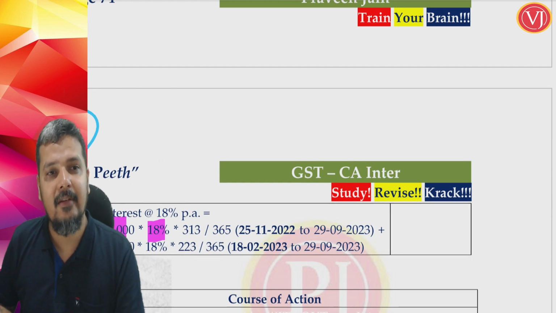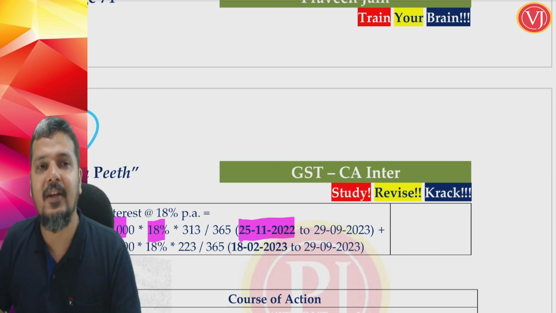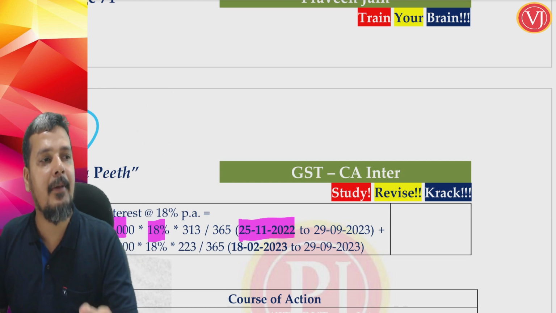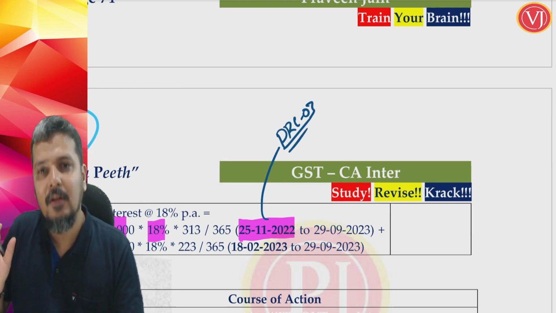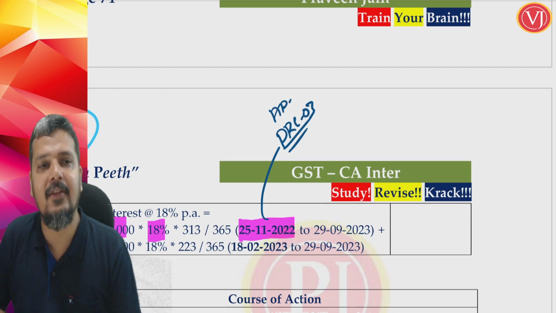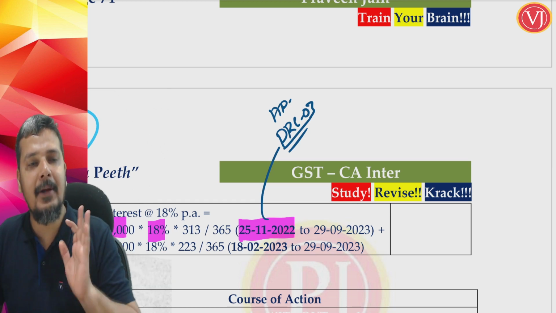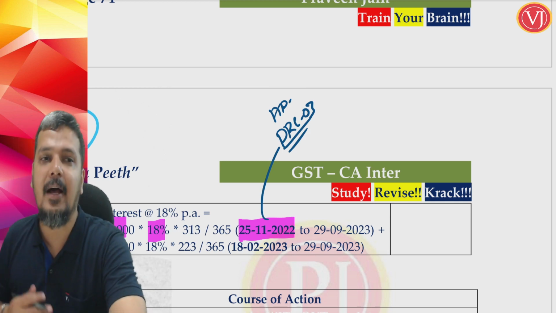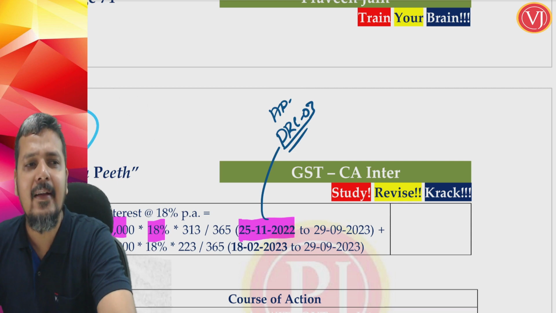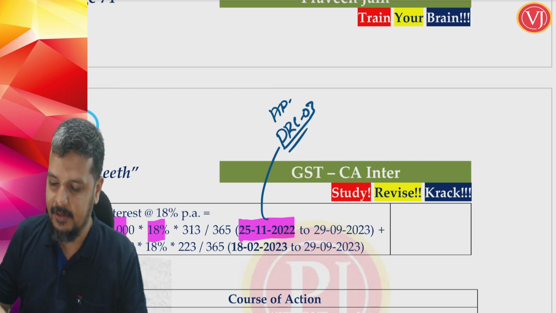From date is very simple in this case. From is the date of wrong utilization. In this case, wrong utilization did not happen because of filing of a particular return. It happened because of payment through DRC03. When I paid through DRC03, that's it. It is the actual date of DRC03. Now my credit balance has come down not because of filing a particular month's return. It has come down because I am paying some of my old dues by DRC03 challan. So that particular date.